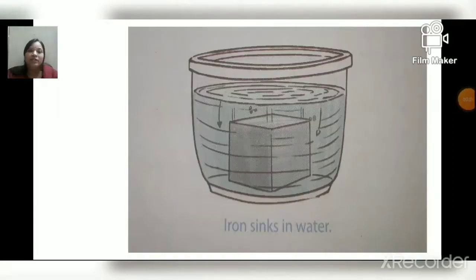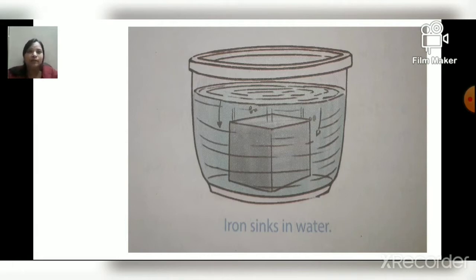Children, just now we saw an experiment. In that experiment we saw that the metal plate sank at the bottom of the bowl. In the picture which is shown on your screen, you can see that iron sinks in the water.